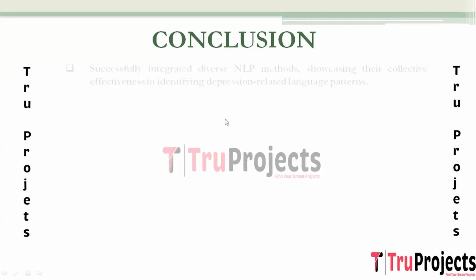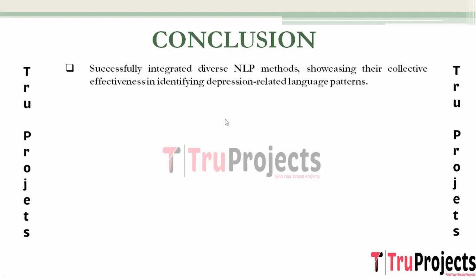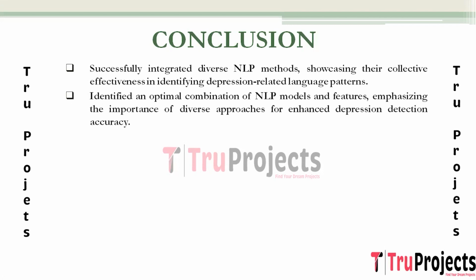Conclusion of the project. The project successfully explored and integrated various natural language processing methods, including lexicon-based comparisons and machine learning algorithms, demonstrating their collective efficiency in identifying language patterns associated with depression. Through systematic experimentation, an optimal combination of NLP models and features was identified, showcasing the significance of leveraging diverse approaches to enhance the accuracy of depression detection.